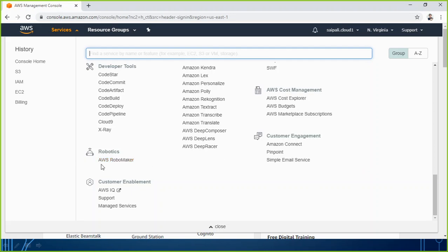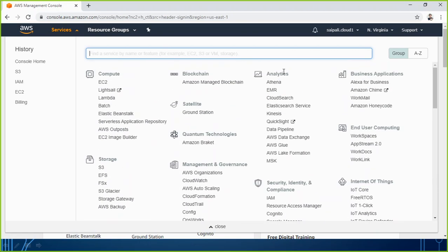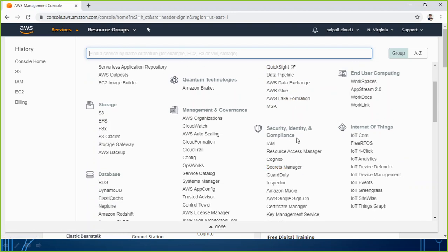Related to robotics also, they have AWS RoboMaker. Others also you can see. Related to analytics, you have some services. Related to security, identity and compliance, we have the IAM service which I have been talking about. So I hope you understand how it is going to be. IAM is going to be a global service.